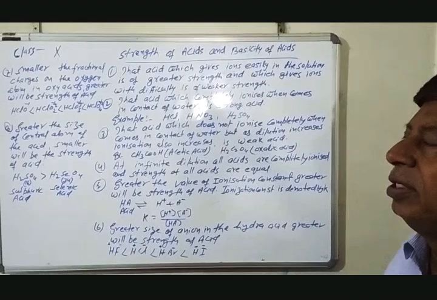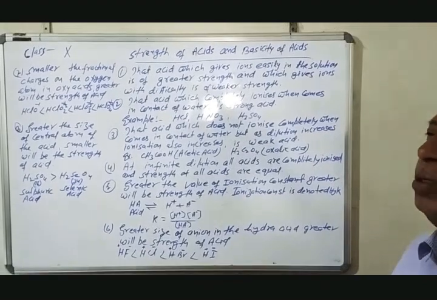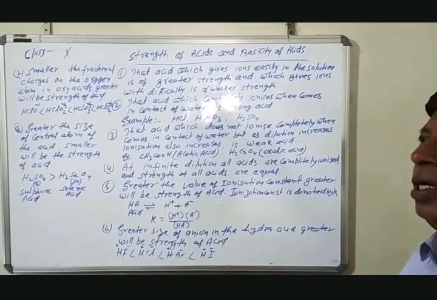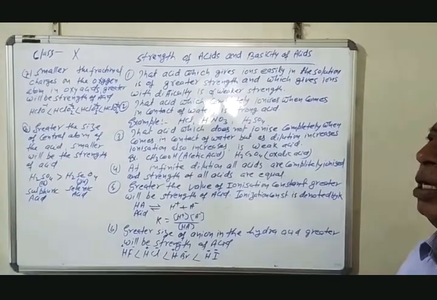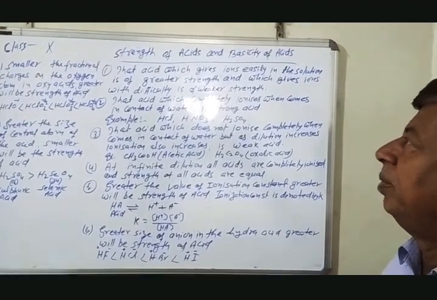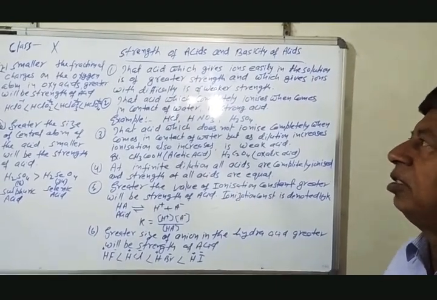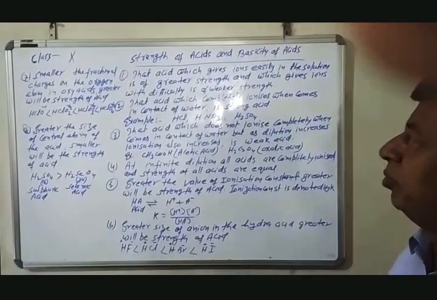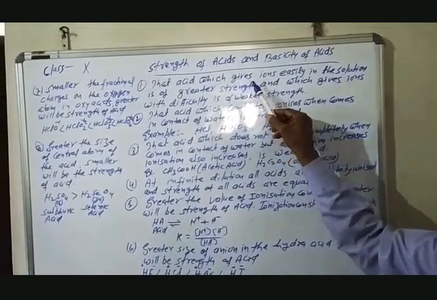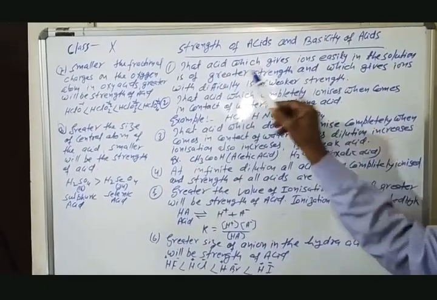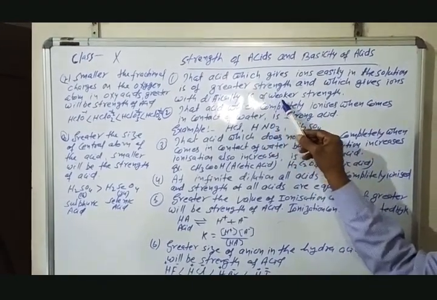And that acid which gives hydrogen ion easily or in greater quantity will be a stronger acid, and that acid which gives less amount of hydrogen ion in the solution will be a weak acid. Now, these are the points of the strength of acids, and you see them one by one. First point is that acid which gives ions easily in the solution is of greater strength, and which gives ions with difficulty is of weaker strength.